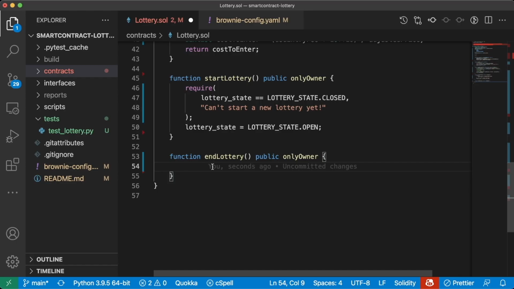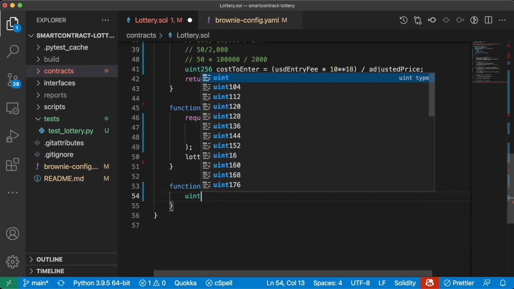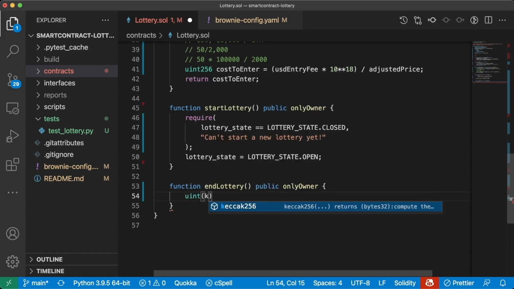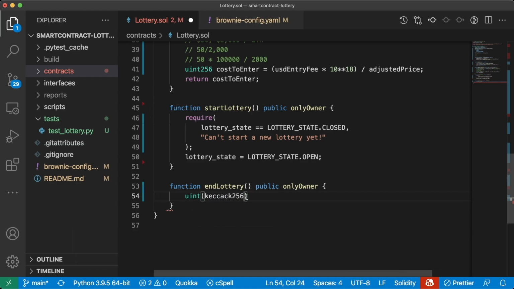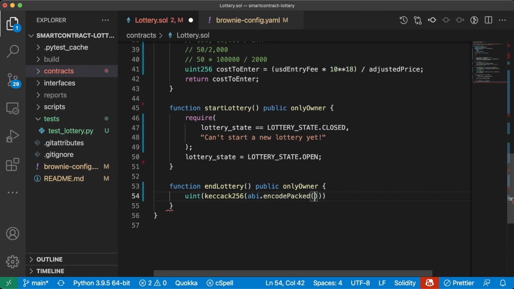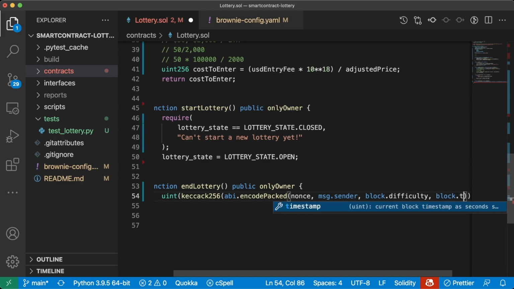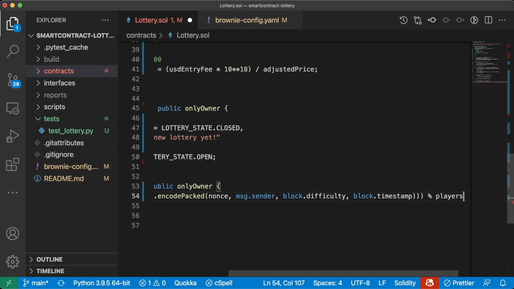So what a lot of people do is they think that, hey, those sound pretty random. Let's use them as a unit of randomness. And you'll see something like uint256 keccak256, which is, again, this hashing algorithm. And they'll do something like abi.encodePacked(nonce, msg.sender, block.difficulty, block.timestamp) mod players.length.